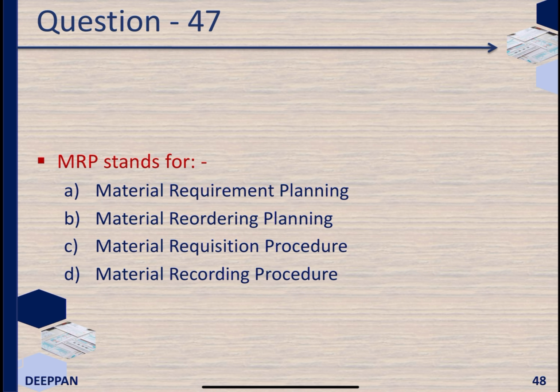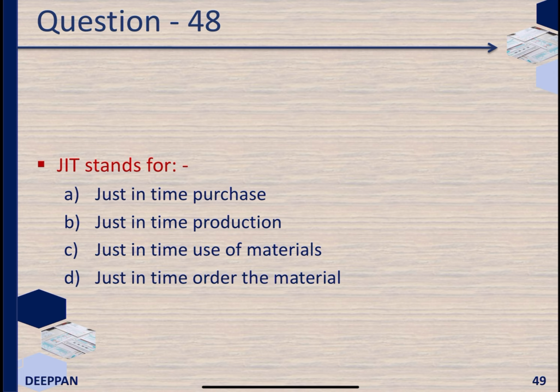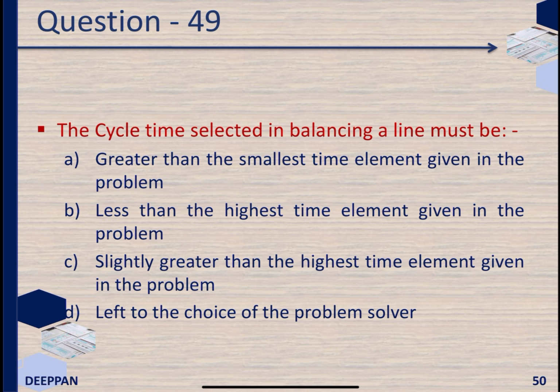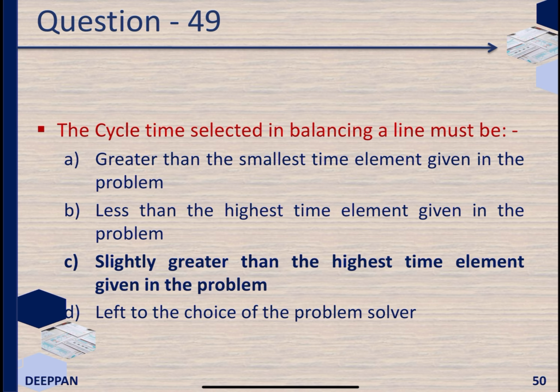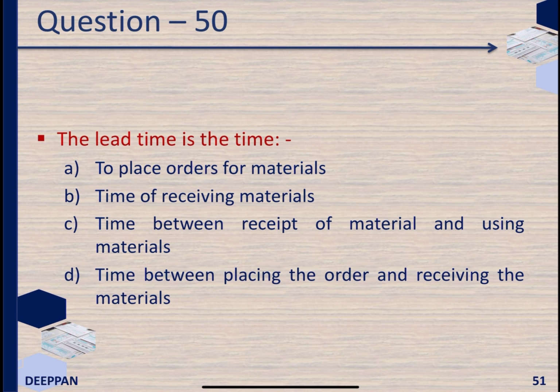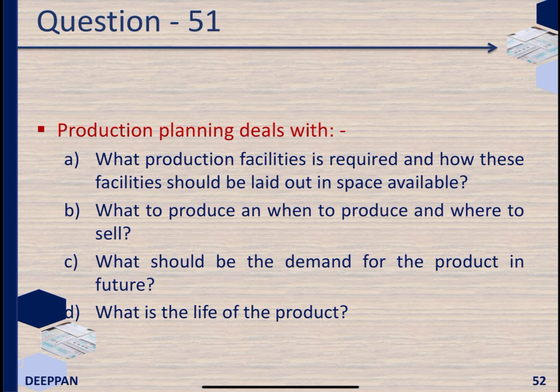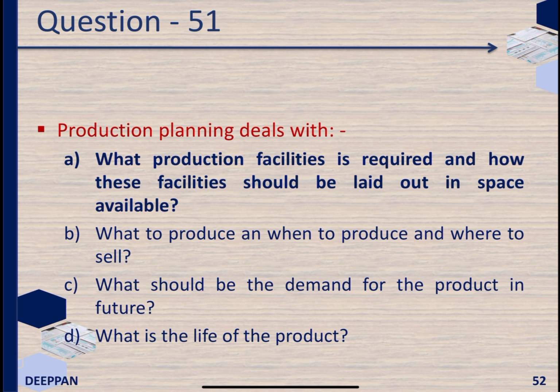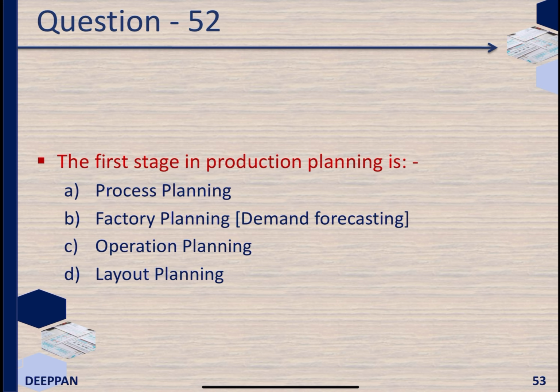MRP stands for Material Requirement Planning. JIT stands for Just in Time Production. The cycle time selected in balancing a line must be slightly greater than the highest time element given in the problem. The lead time is the time between placing the order and receiving the materials. Production planning deals with what production facilities is required and how these facilities should be laid out in space available. The first stage in production planning is factory planning or demand forecasting.